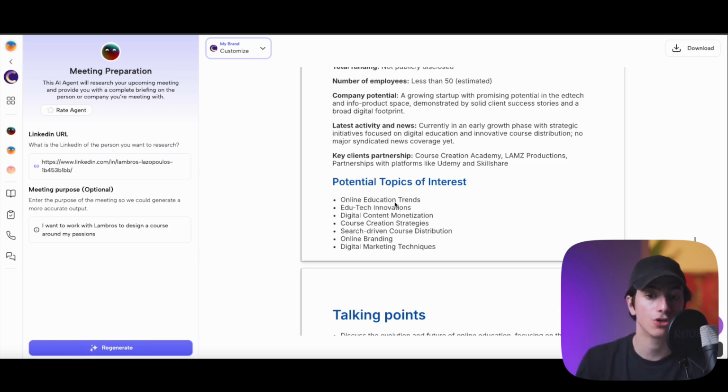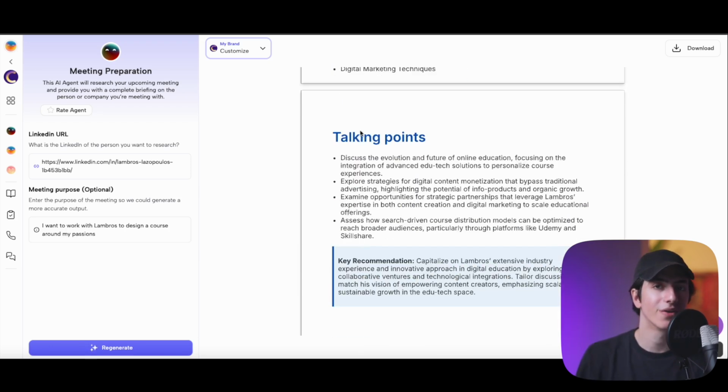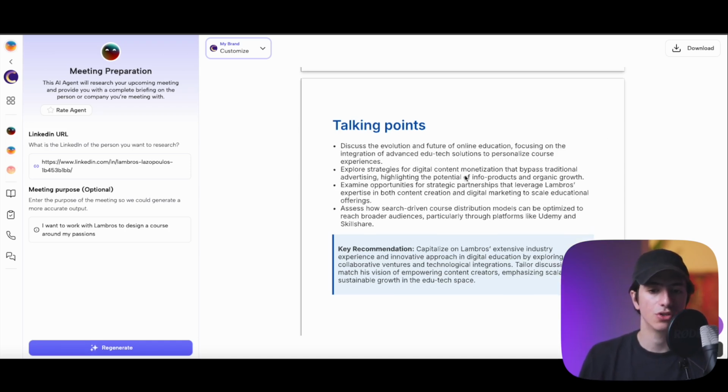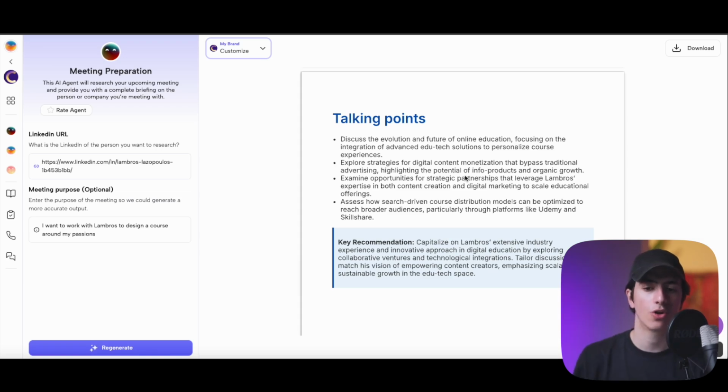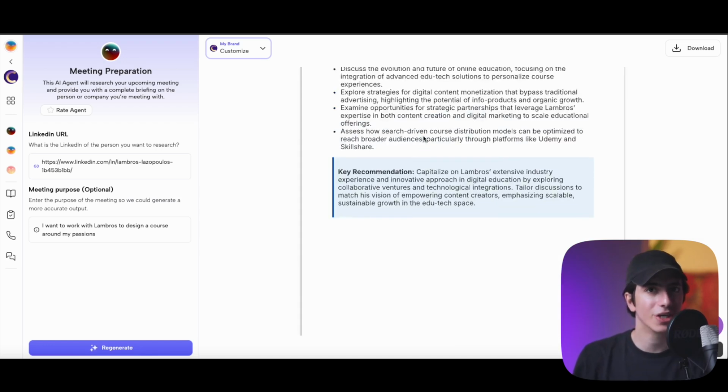And again, other potential topics of interest that I may have: education trends, edutech, innovations, digital content monetization. It also suggests talking points, right? So you can discuss the evolution and future of online education, focusing on the integration of advanced edutech solutions to personalize course experiences, or explore strategies for digital content monetization. So it also recommends talking points that you can tackle with this person.